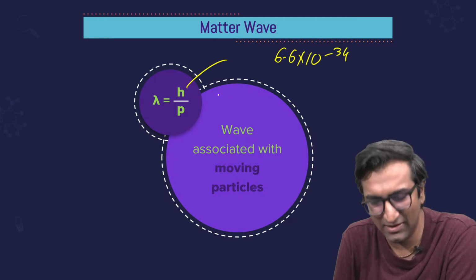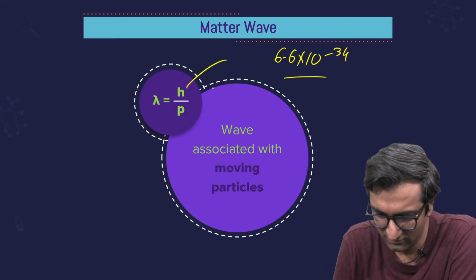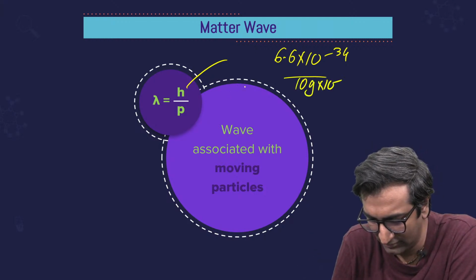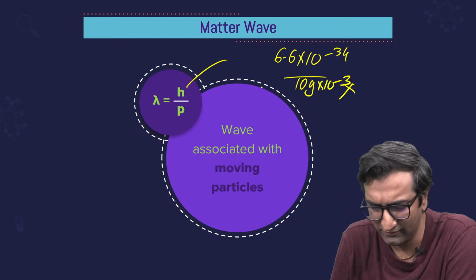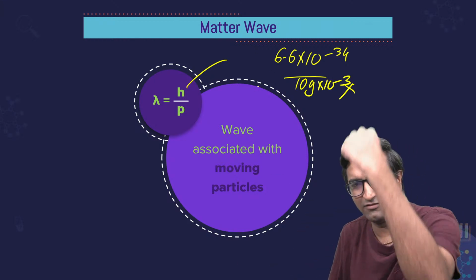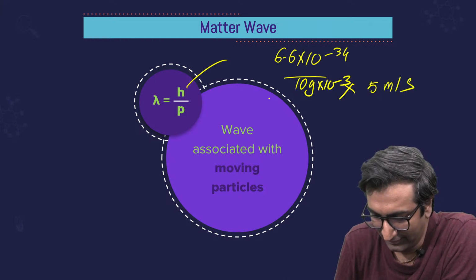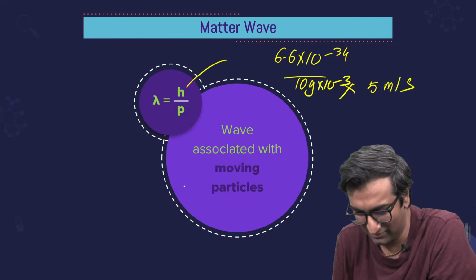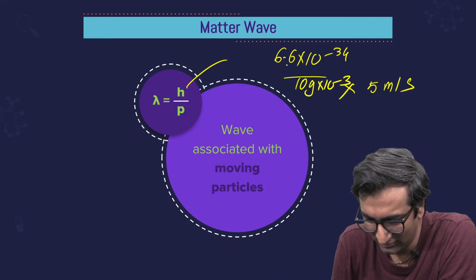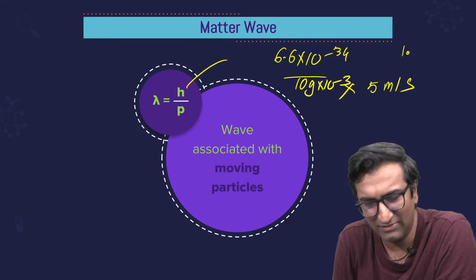Okay. What is the mass of the pen? 10 gram. 10 gram into 10 power minus 3. Okay. And velocity क्या होगी इसकी? Say I have a great, very strong arm and I can throw it at 5 meters per second. 5 meters per second. This doesn't seem like a very big number, does it? 5 into 10 is 50. So ठीक है, 1 point something. Maths is amazing, isn't it?